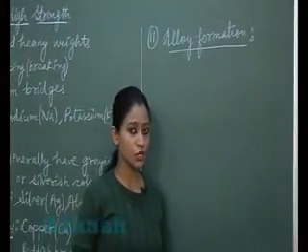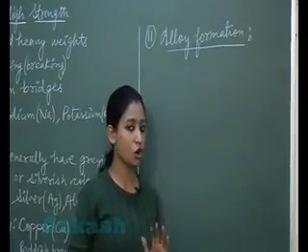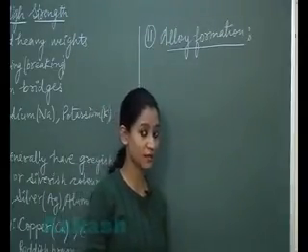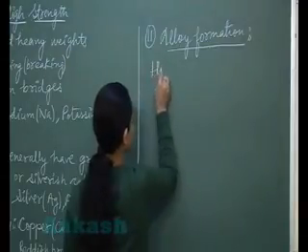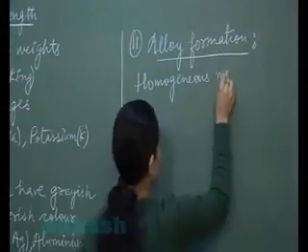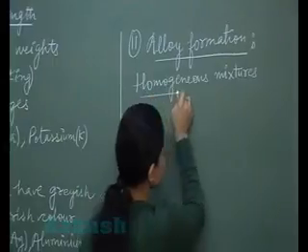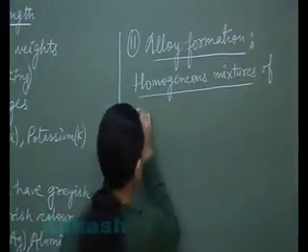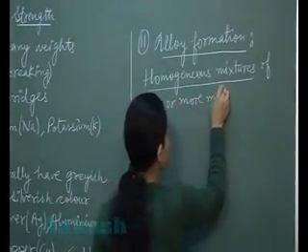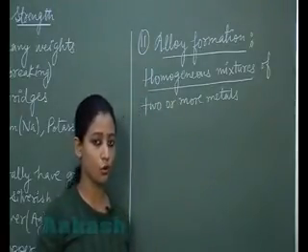These are the homogeneous mixtures of two or more metals, or there can be sometimes a non-metal also. I hope you remember what are homogeneous mixtures. You studied in your 9th class. So alloys are homogeneous mixtures of two or more metals.